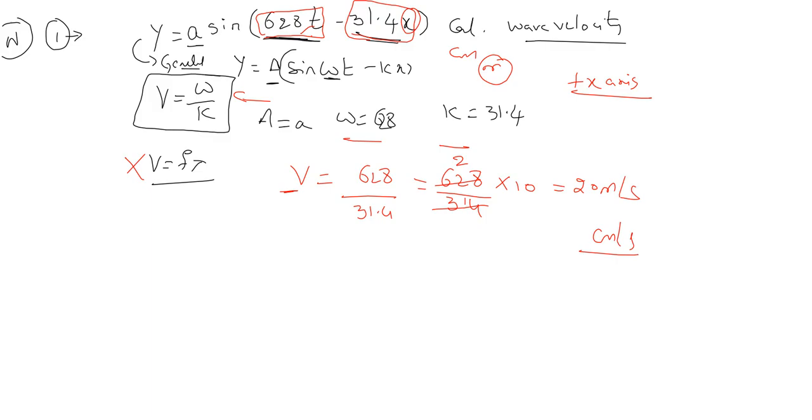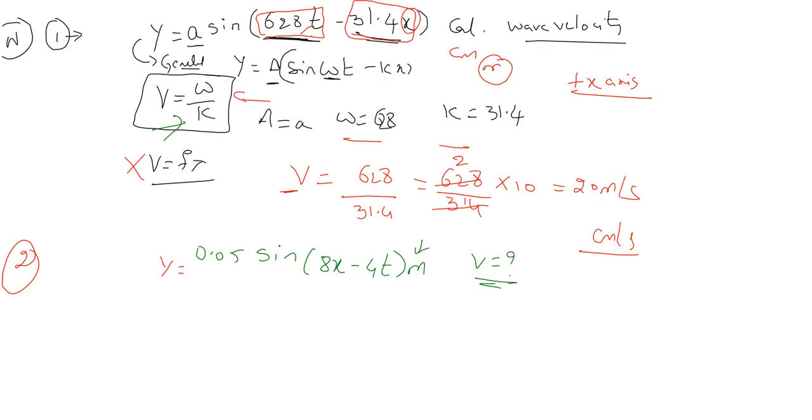Okay. Second numerical: y is equal to 0.05 sine of (8x minus 4t) in meters. This explains that it is in meters. Find the velocity of the wave. So how to do? Same formula.